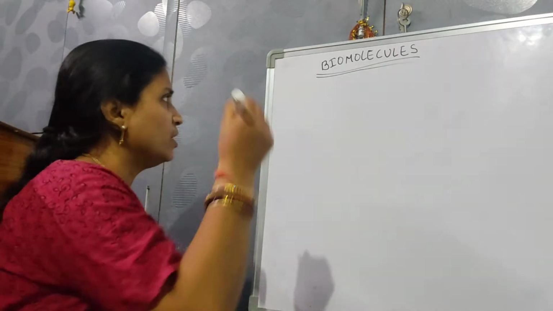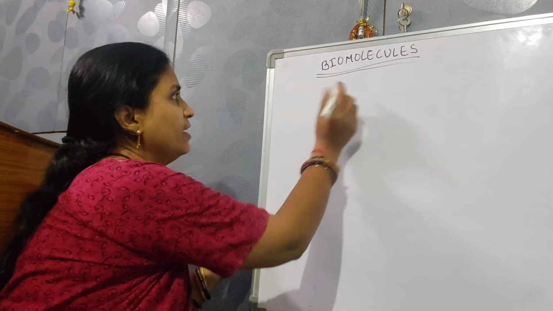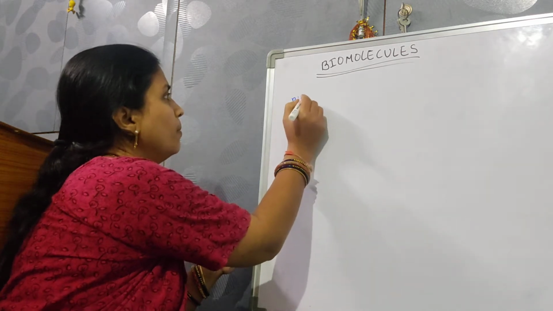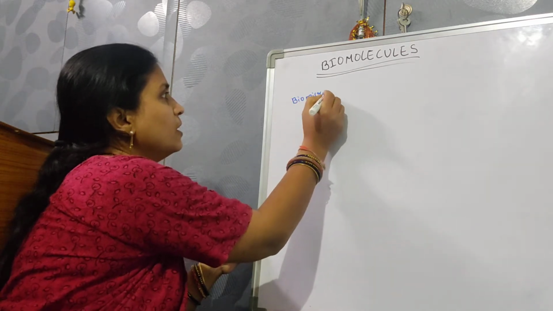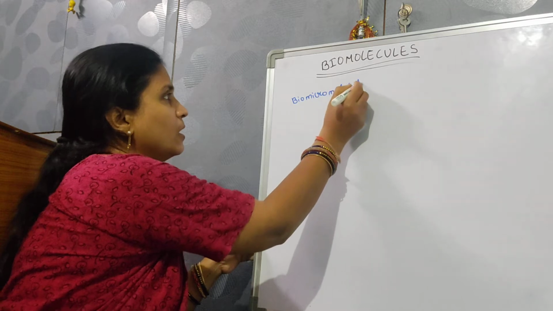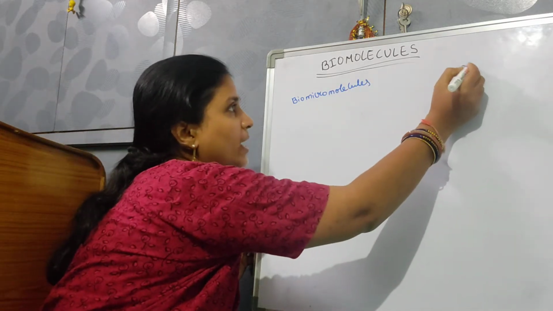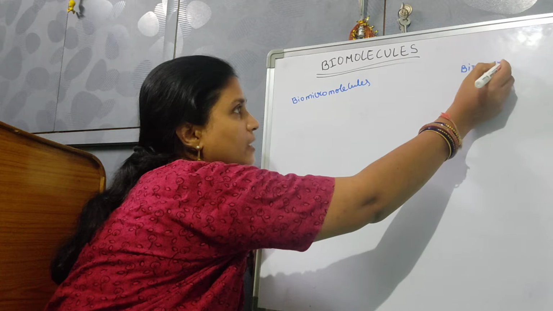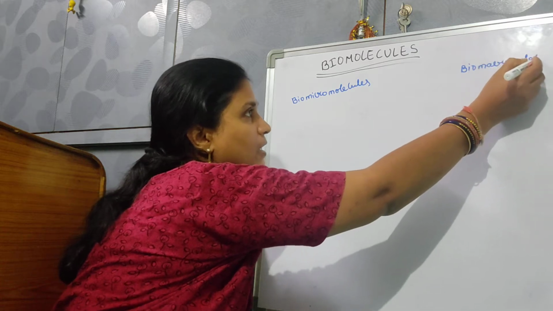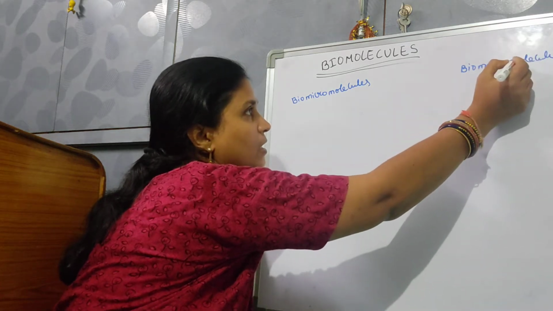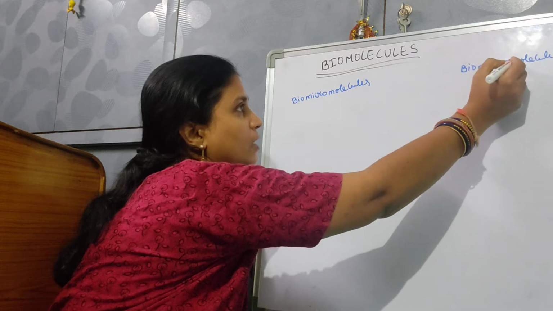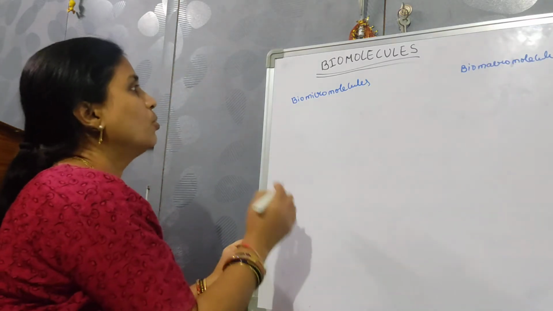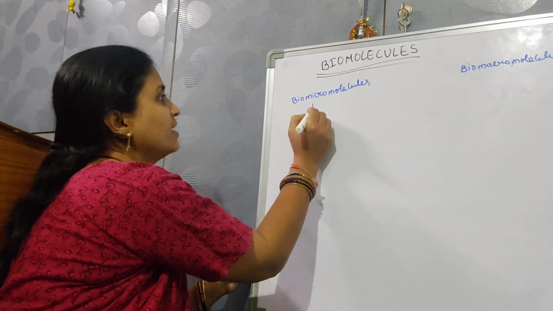Okay, so here biomolecules are divided into biomicromolecules and biomacromolecules. Okay, so micromolecules, we have come across. What are the examples?